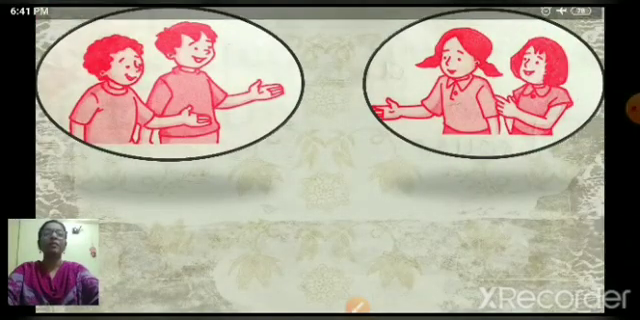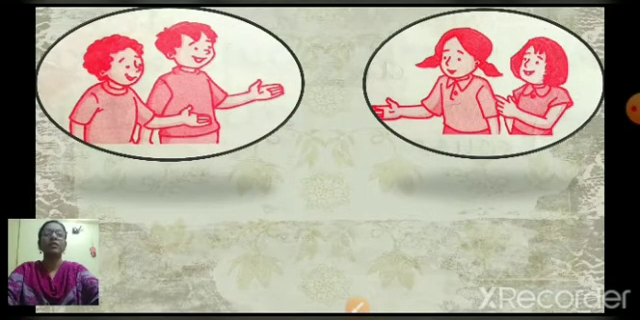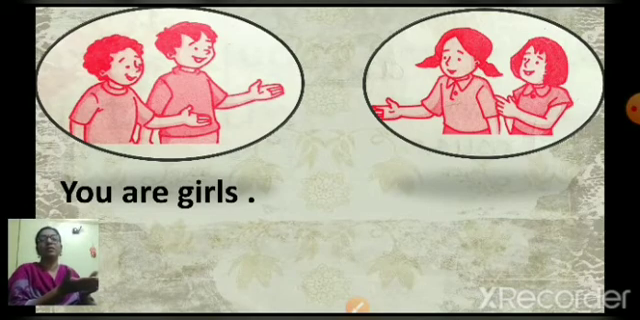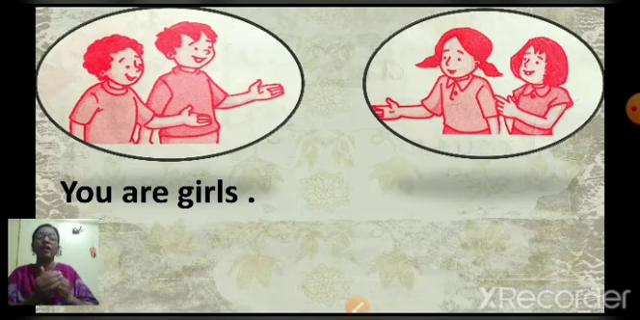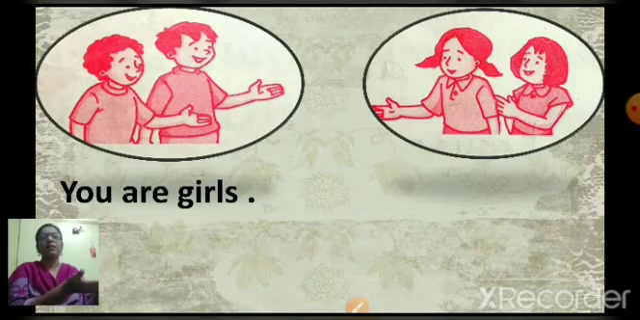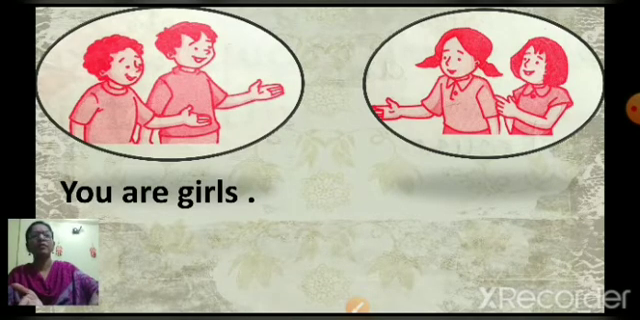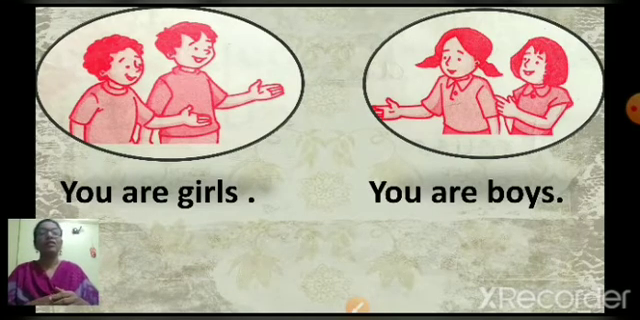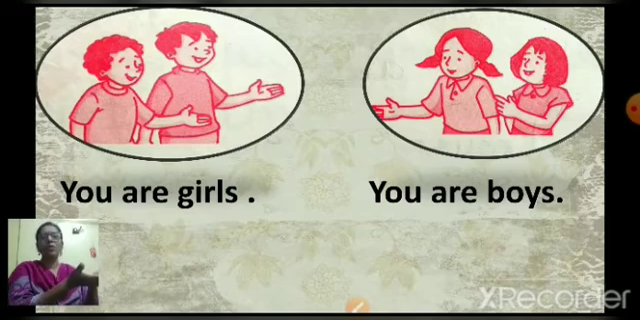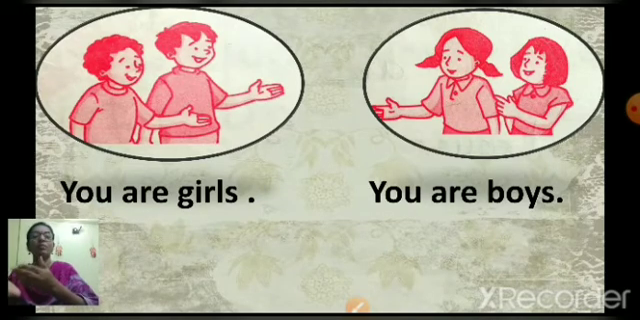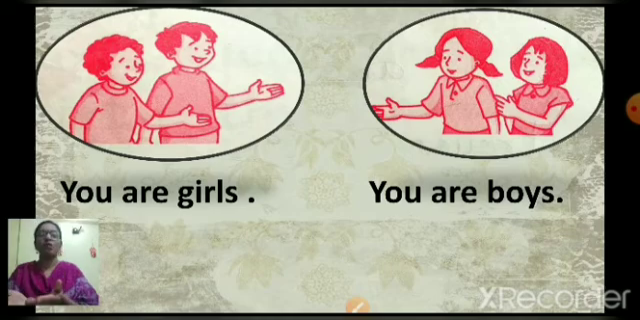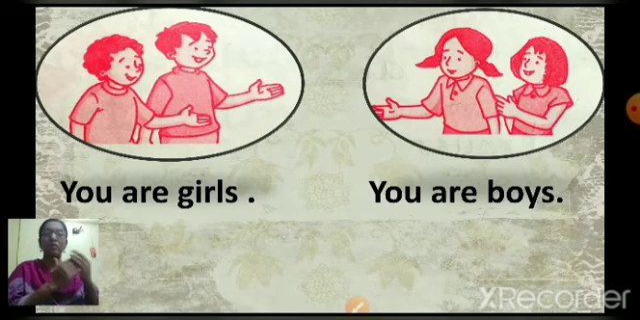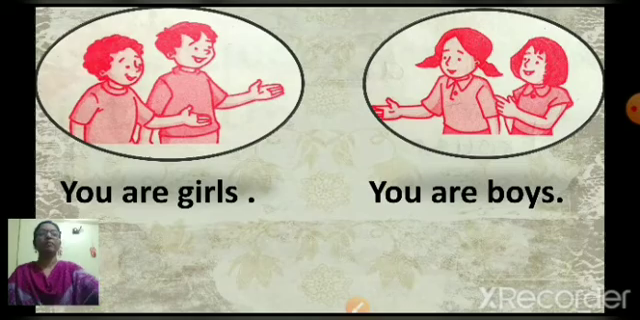Now see here. What are the boys saying to the girls? You are girls. So when we are talking about others, we use you. Now what will the girls say to the boys? That you are boys. Yes, right. So boys are saying to the girls, you are girls, and the girls are saying to the boys that you are boys. So when we talk about others, we use you. Okay. Go to the next one.